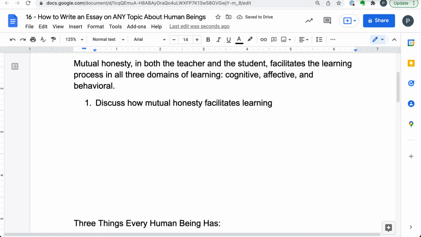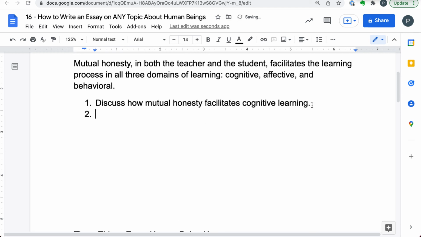How mutual honesty facilitates cognitive learning, okay, or learning in the cognitive domain. But I'll just keep it short, okay. Or facilitates. Yeah, let's put it fully. Fine. Learning in the cognitive domain.